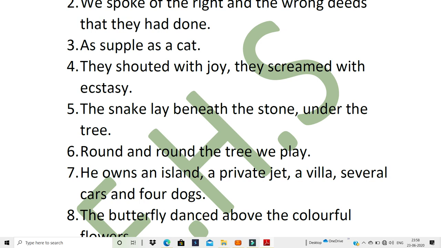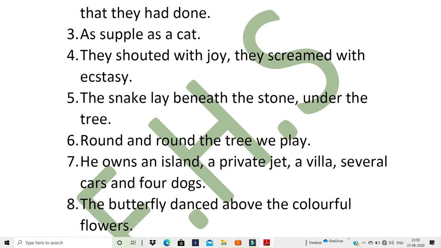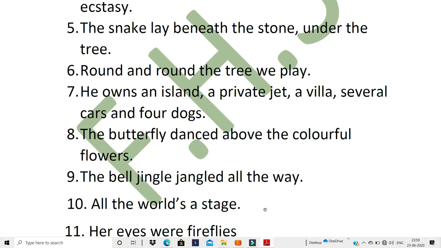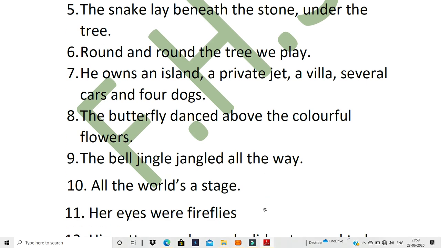This is quite easy. Round and round the tree we play. This is also very, very easy. Seventh one, he owns an island, a private jet, a villa, several cars and 4 dogs.